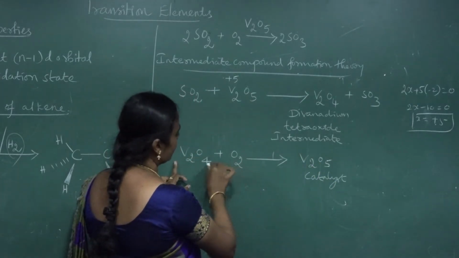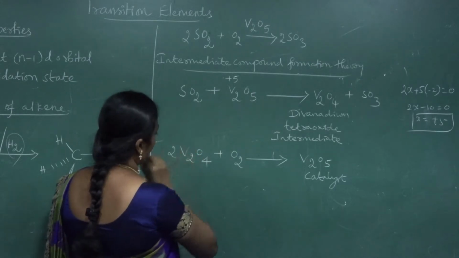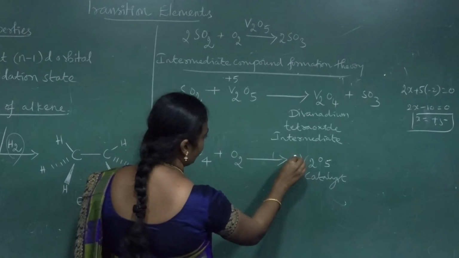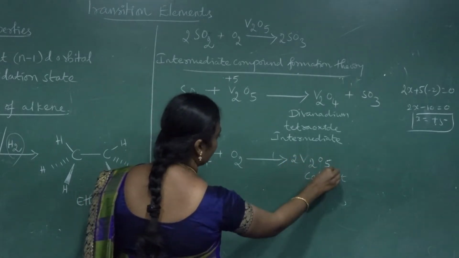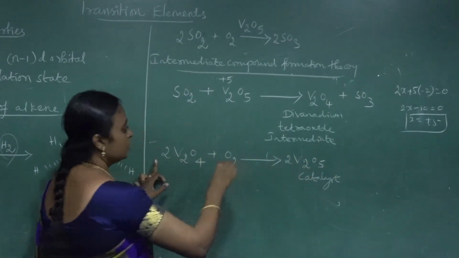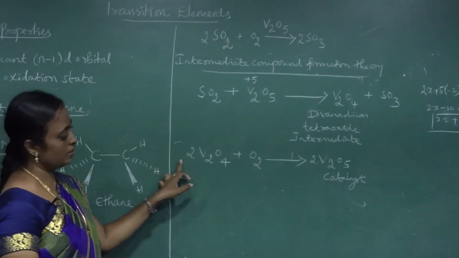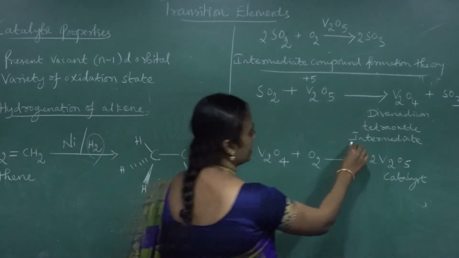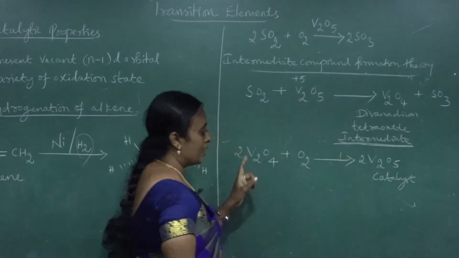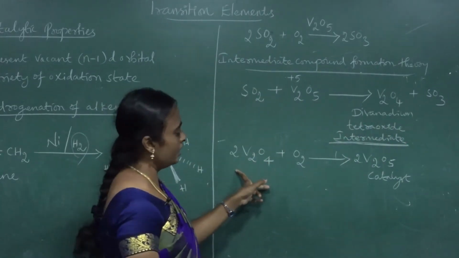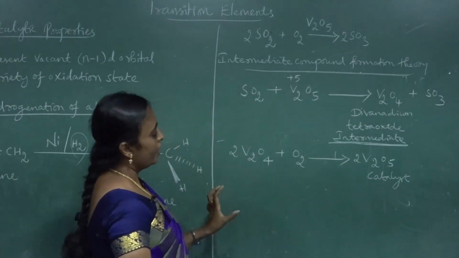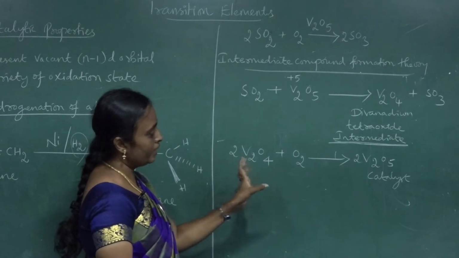Here 2 oxygen, here 2 oxygen. So if I put 2 here, 8 plus 2, 10. So if I put 2 here, 10 will be possible and 4 will be possible. So this is a balanced equation. In the first step we have formed the intermediate, and in the second step, from that intermediate, again we are getting the catalyst as a product. So far, the catalyst is regenerated.